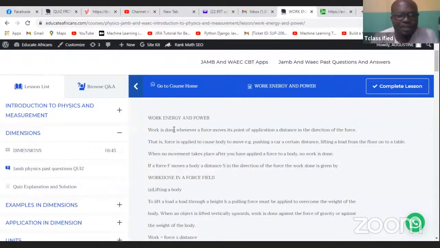Okay. So let's continue. Work, energy, and power. What is work? What is work? Work is a constant term in physics. Most of you have already come across it. Okay. So work is done whenever a force moves its point of application a distance in the direction of the force. So whenever you have a force,